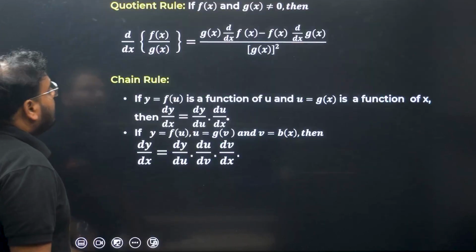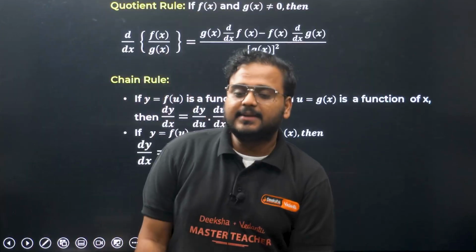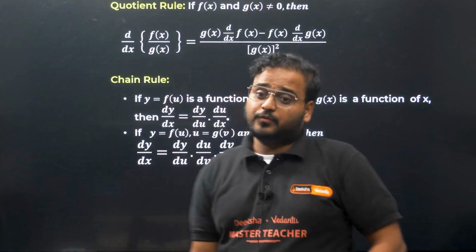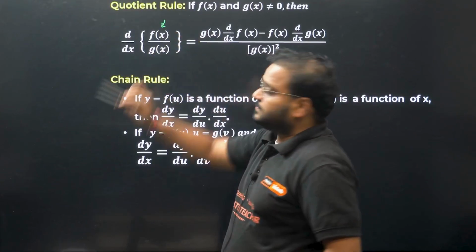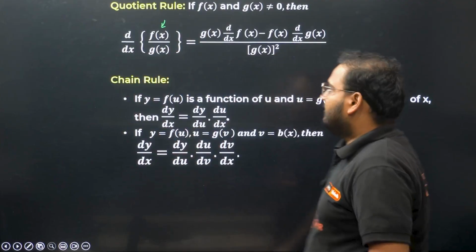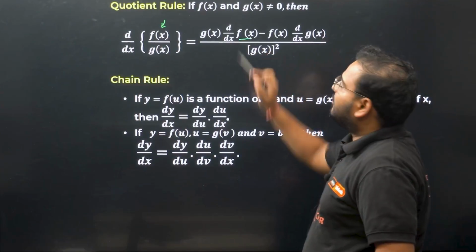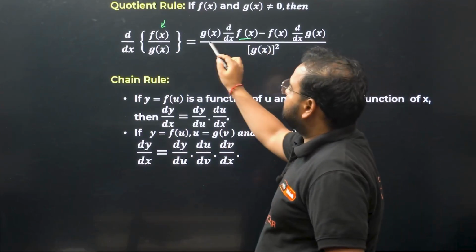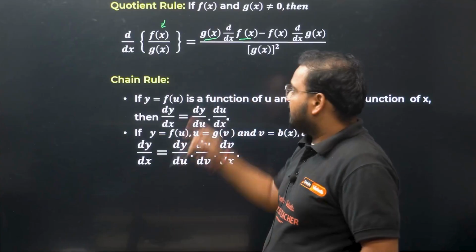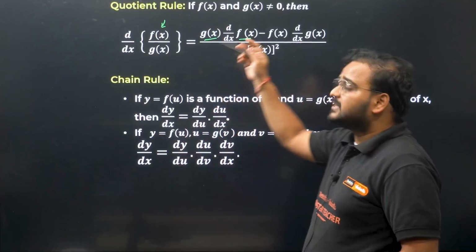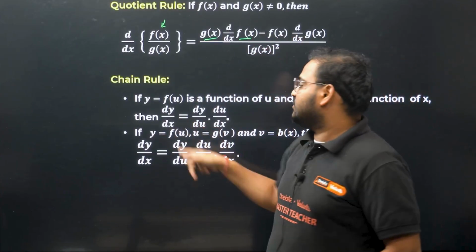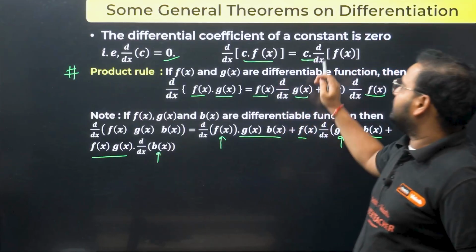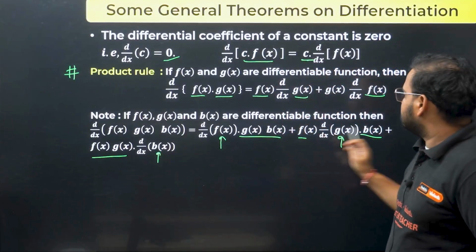Let's move on. Next is the quotient rule. As I said, in this case we'll have a preference. You have to differentiate f(x) first. Please check. This is the derivative of f(x) first, g(x) kept as it is. Then comes a minus sign. In the case of quotient rule there's a minus sign; in the case of product there was a plus sign. Here plus, here plus.